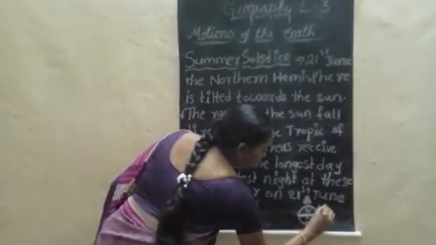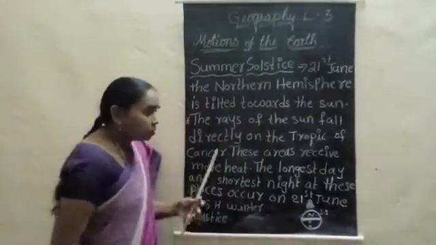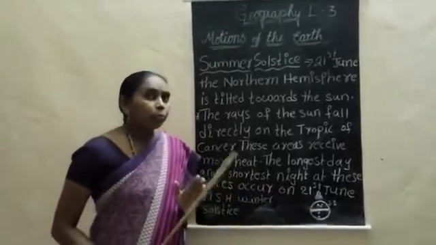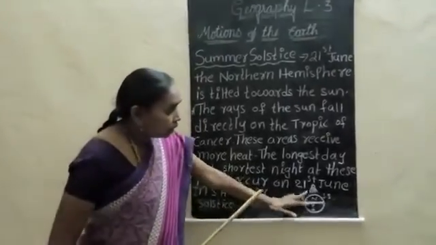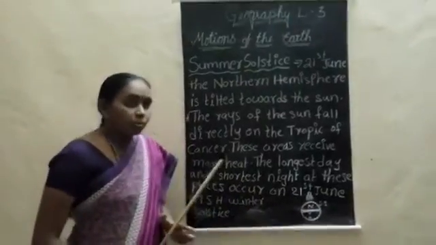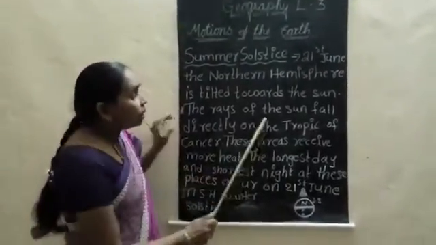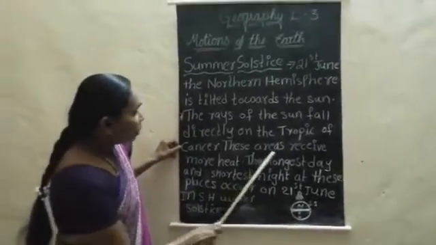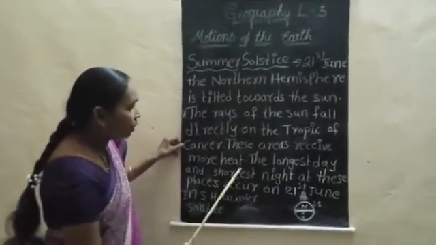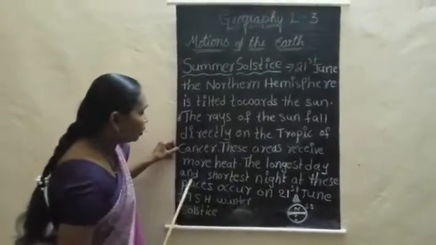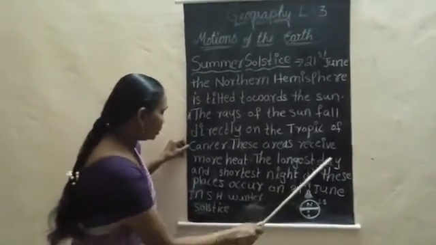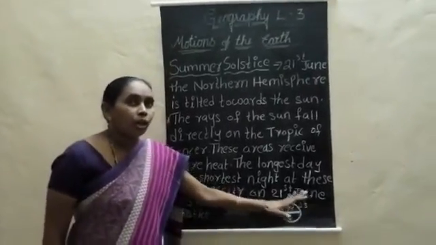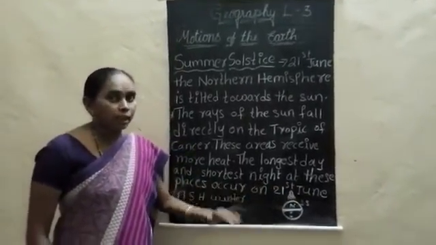We can say summer solstice also. And during the summer solstice, when direct rays fall on the northern hemisphere and the north pole, especially on 21st June, we can say that the areas receiving more heat have the longest day and shortest night.